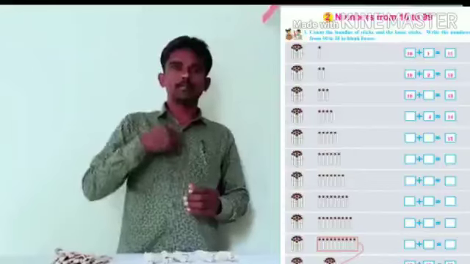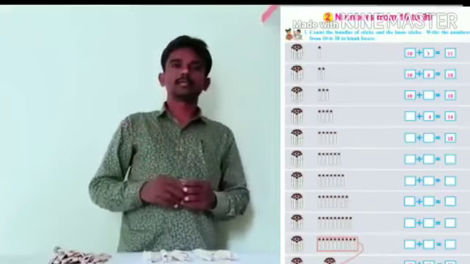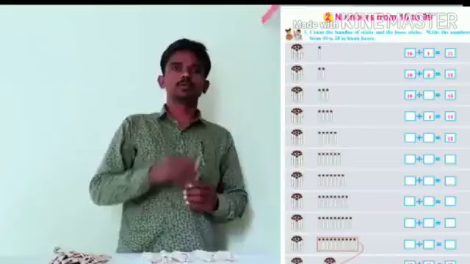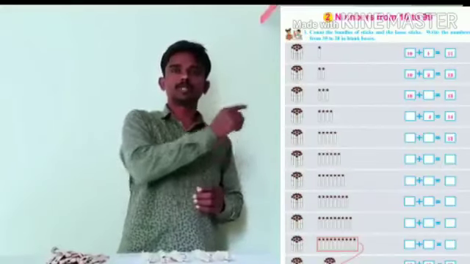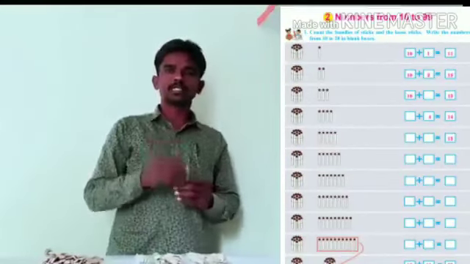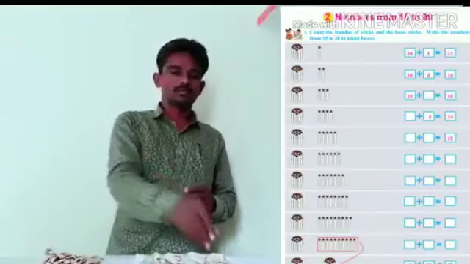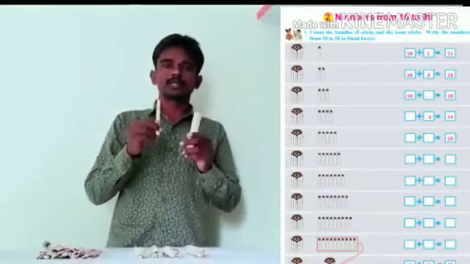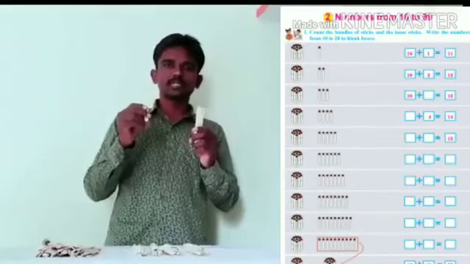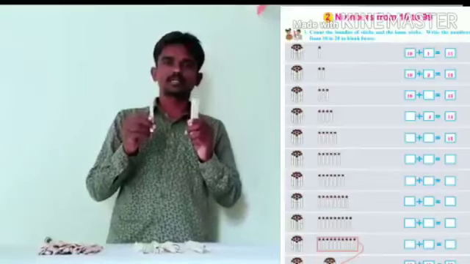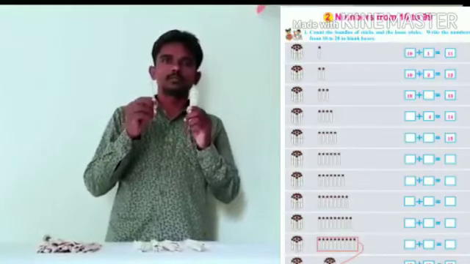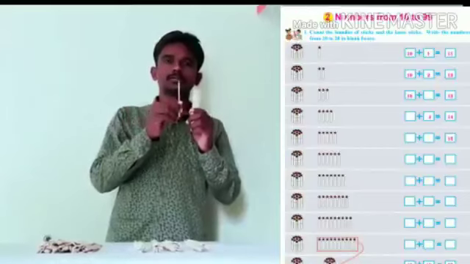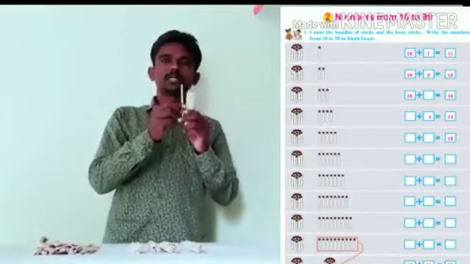Children, today I brought you a new lesson. Get ready with your textbook and pen. Look at the page number 8. The chapter name is Numbers from 10 to 99. Now we are going to learn counting the bundles of 10 sticks and loose sticks. Now I have one bundle of 10 sticks and one loose stick. Can you say how many tens and ones are there? Yes, 1 tens and 1 ones. Total sticks 10 plus 1 is equal to 11 sticks. The number is 11.